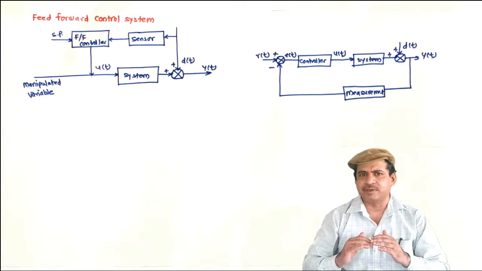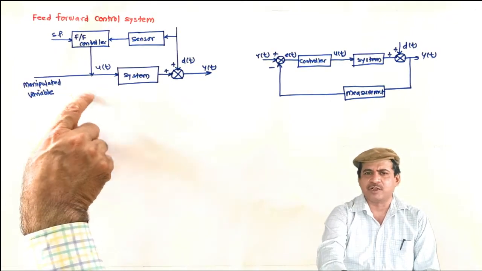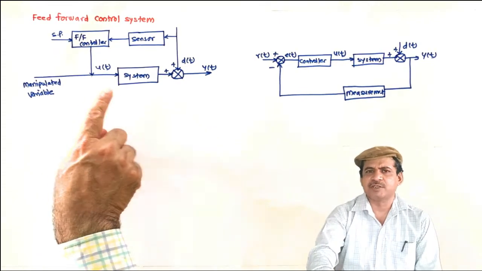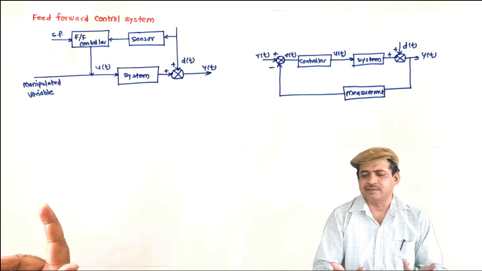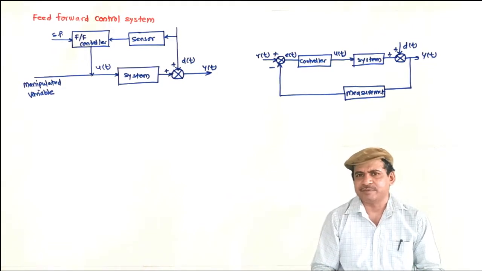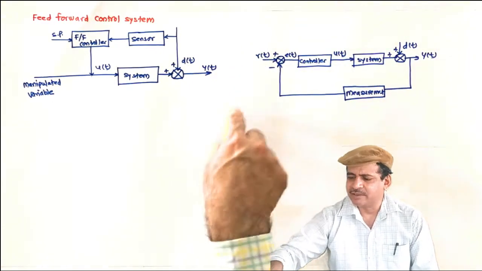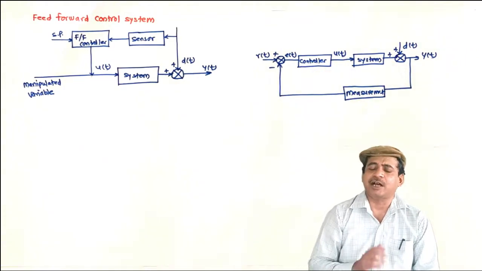If it is large, then this controller will not work properly. And this controller is purposely used for regulation. See, it has nothing much to do with the set point. For set point tracking, this is better. This is also giving the regulation dynamics.